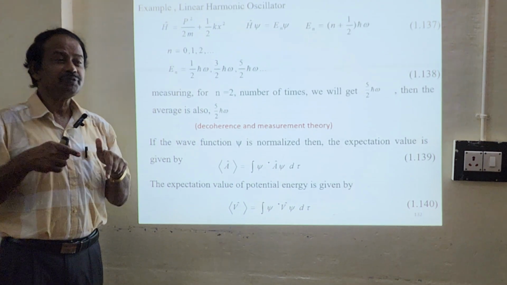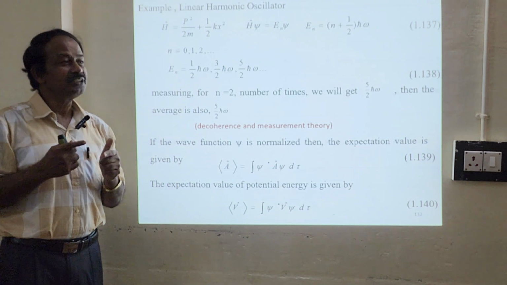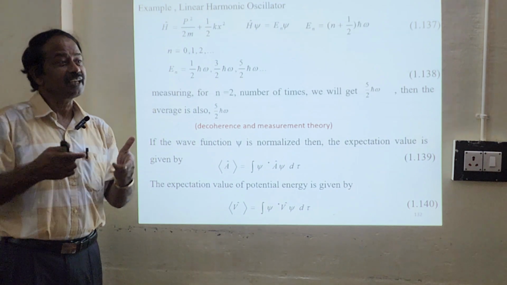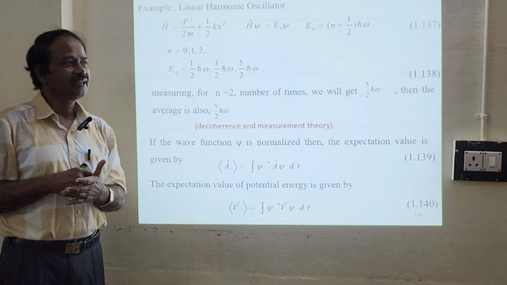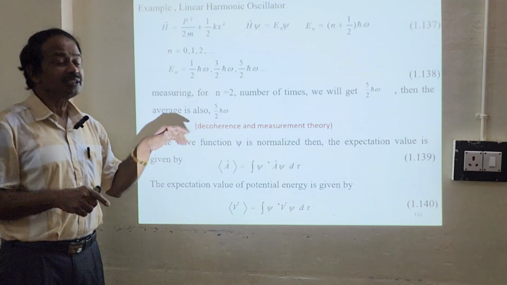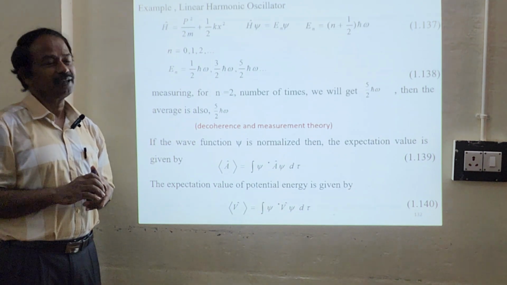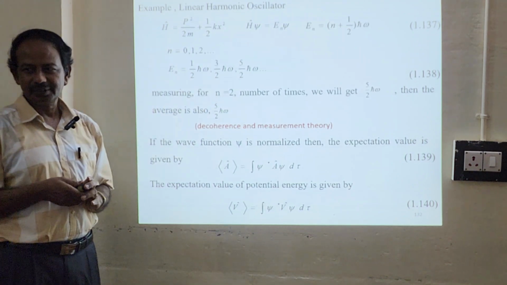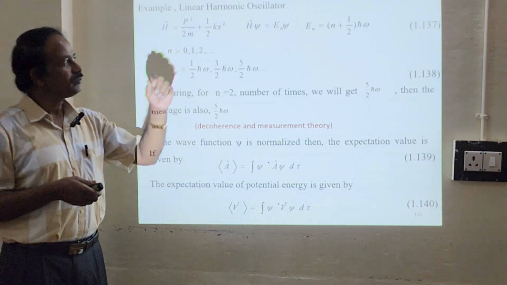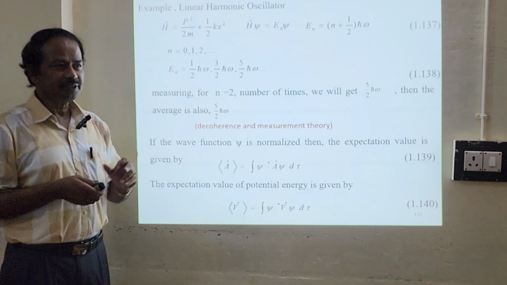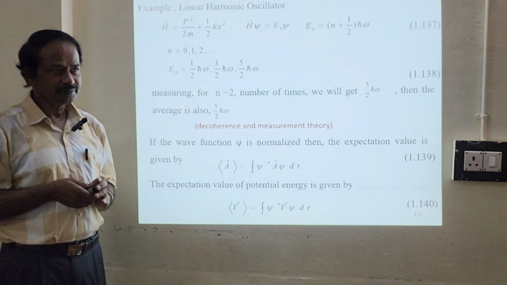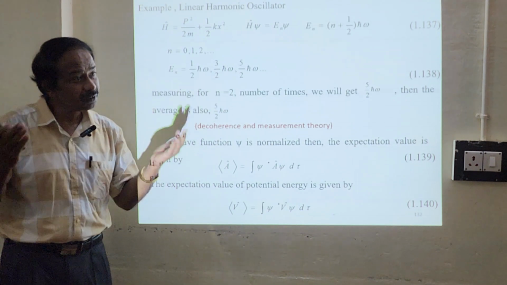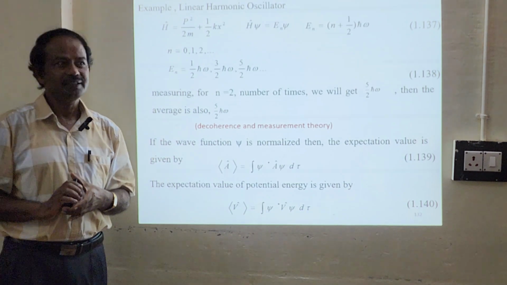Suppose we use a wave function psi, which is the same as psi star, the same wave function, what we call an eigenfunction. Then we are sure to get only that particular eigenvalue. If you measure a number of times, for example just take n equals 2, you will get only 5 by 2 h bar omega, correct? If you measure with n equal to 2 a number of times, you will get the same value.